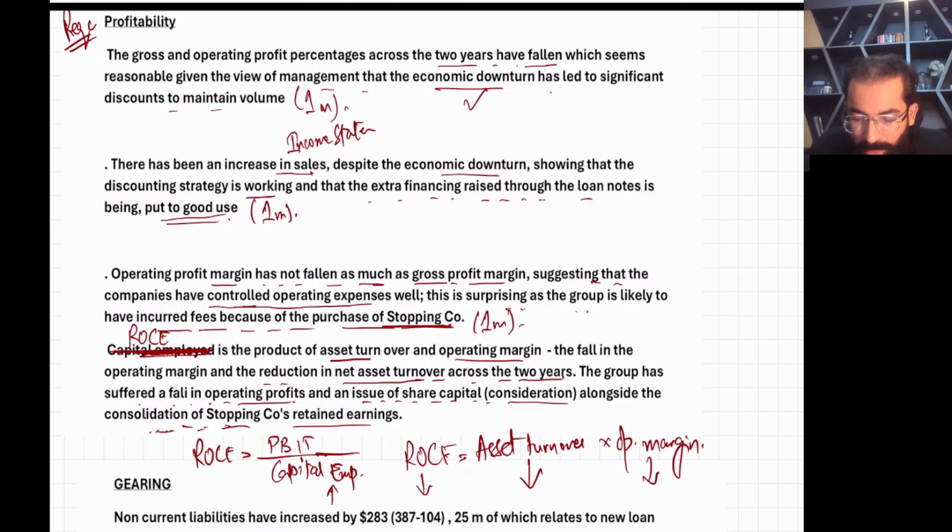That's why your capital employed also went up. So the denominator will go up and your ROCE will go down. These are the reasons which we need to discuss.